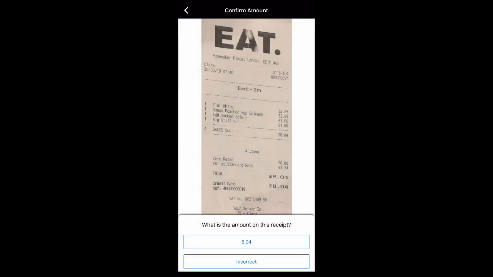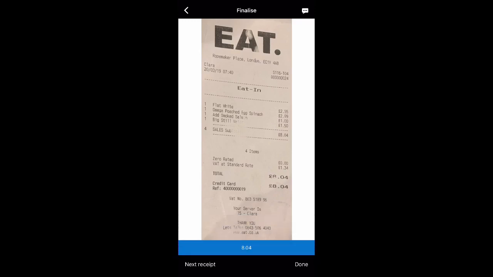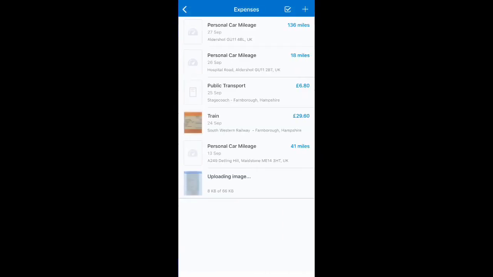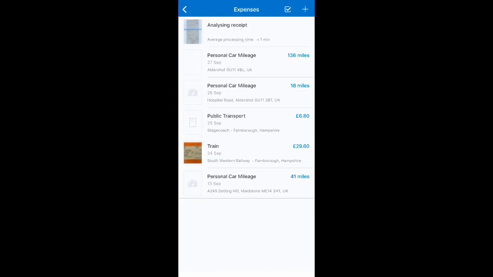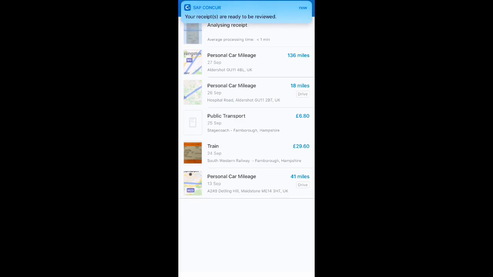Concur then uses the OCR technology to read the receipt locally on the phone to determine the cost of that expense as it appears on the receipt. And you can see there that the cost of my breakfast on this receipt was £8.04, and Concur has correctly identified that. Then the receipt gets sent to Concur servers to do a full OCR reading of that receipt to convert the digital data into an expense entry that the user can submit.